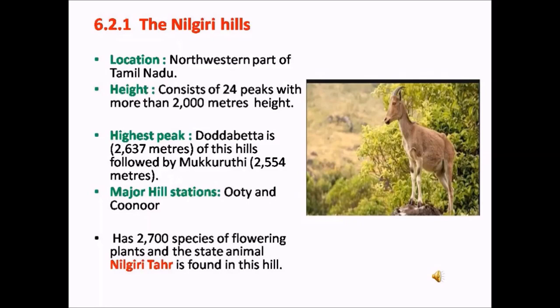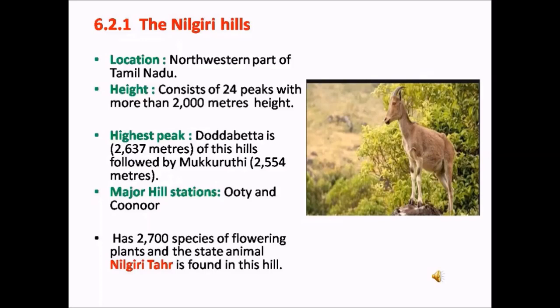First we are going to see about the Nilgiri Hills. Nilgiri Hills are located in the northwestern part of Tamil Nadu. The Nilgiri Hills consist of about 24 peaks with more than 2000 meters height. The highest peak in these hills is Dodabetta, which is about 2637 meters height. The second highest peak is Mukurthi, which is about 2554 meters height.